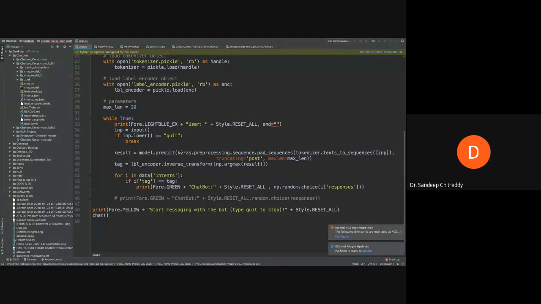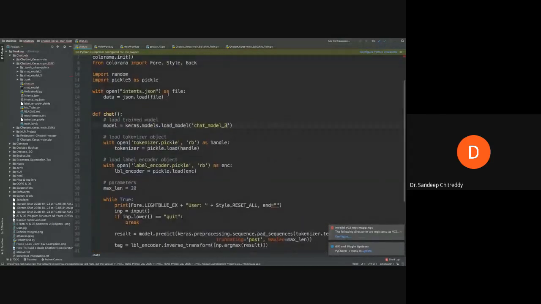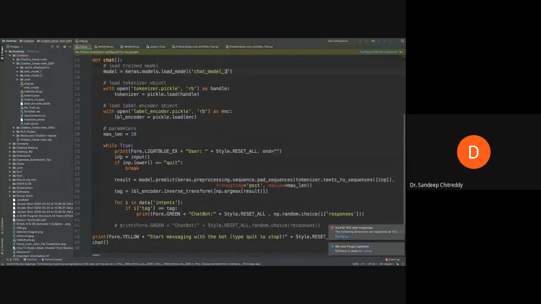So what is happening here? This is only one line which is doing a lot of things, so let us understand carefully. You got an input here, in INP is equal to input. What is the input command in Python? It takes the input from the terminal. Whatever you have typed, it will wait, and once the user enters a text, it will take that and process it. That is what input does.